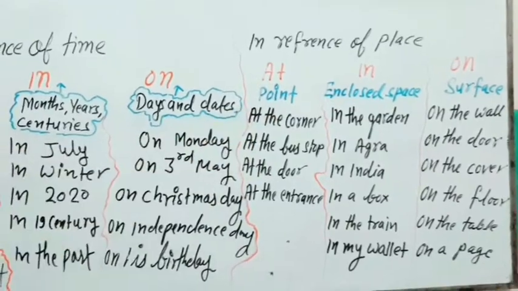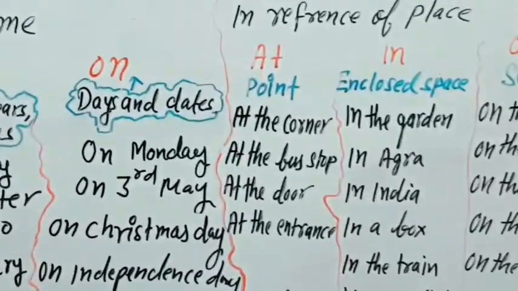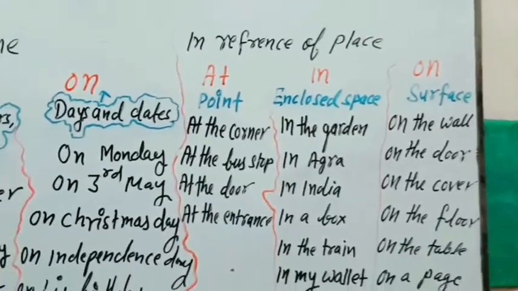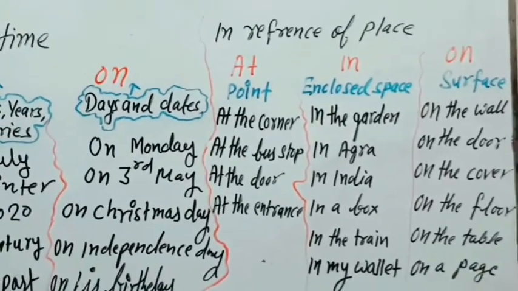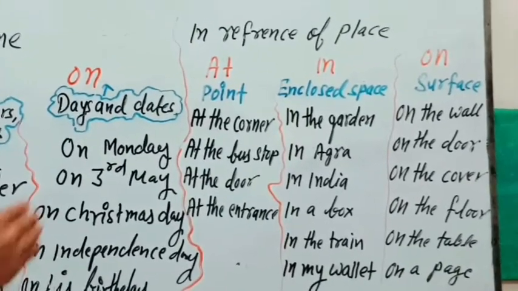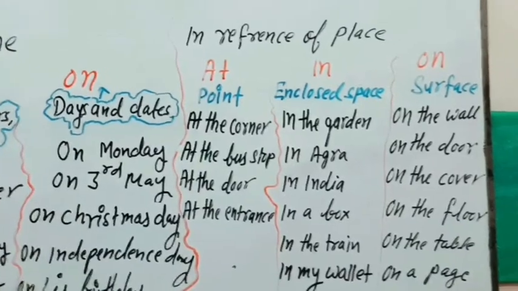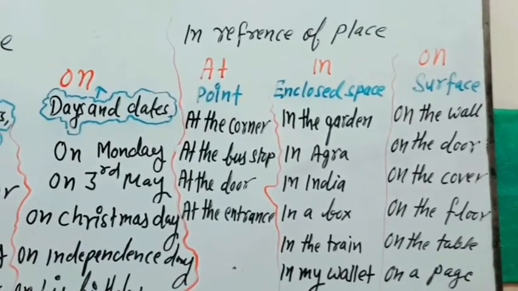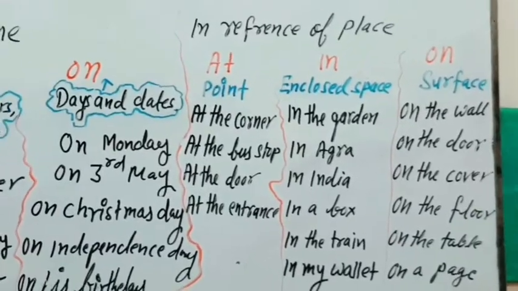Now, in the garden, in Agra, in India, in a box, in the train, in my wallet. So here we are having enclosed space that's why we are using in.